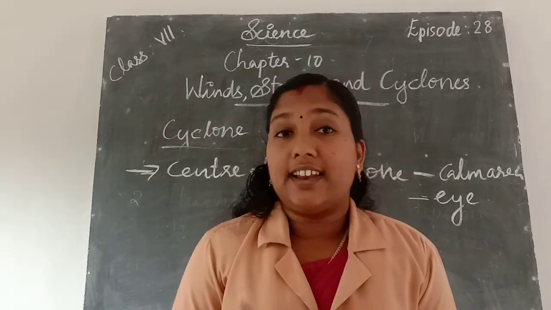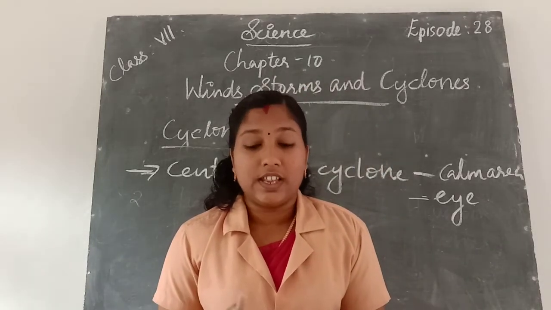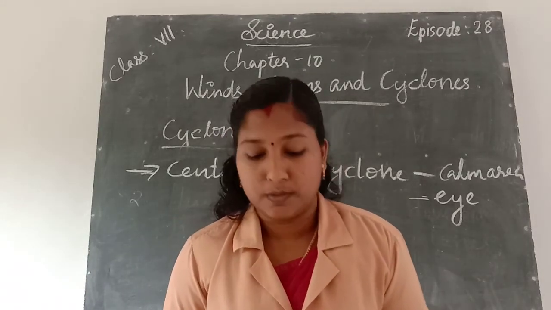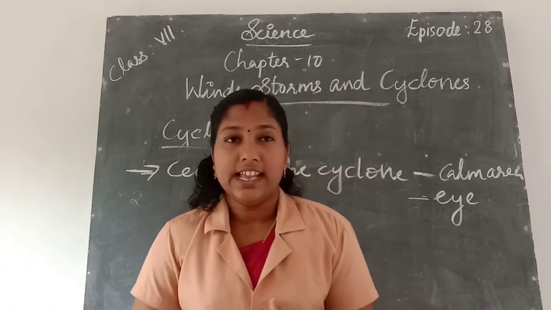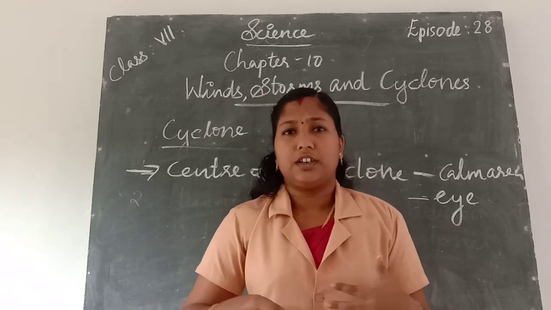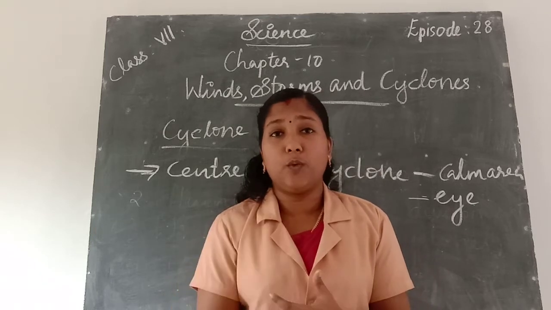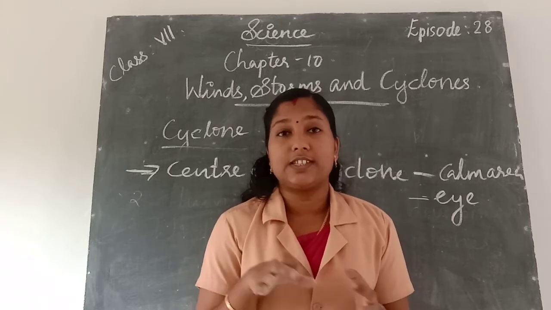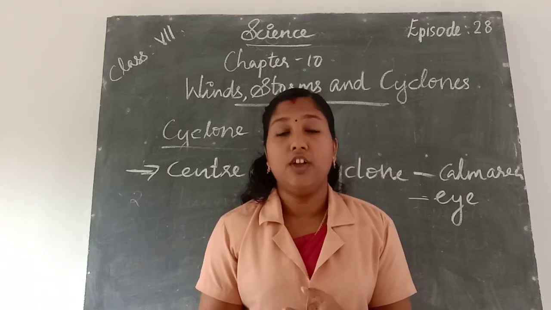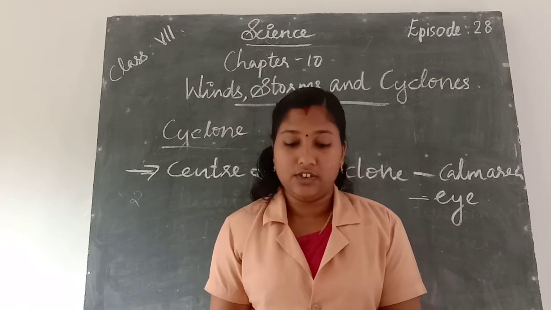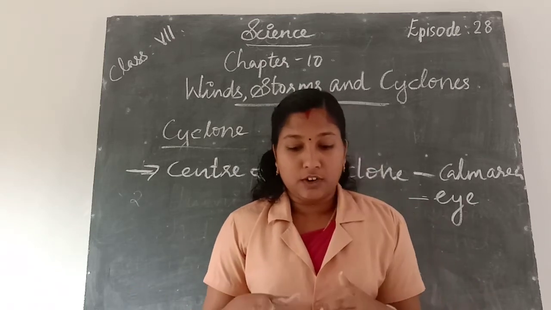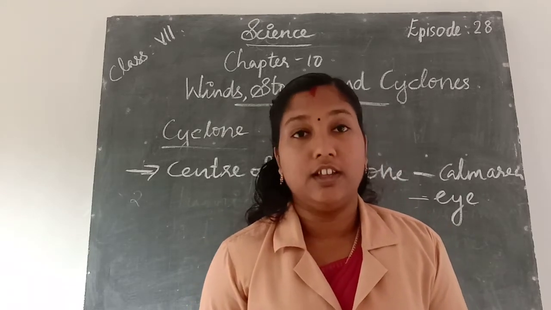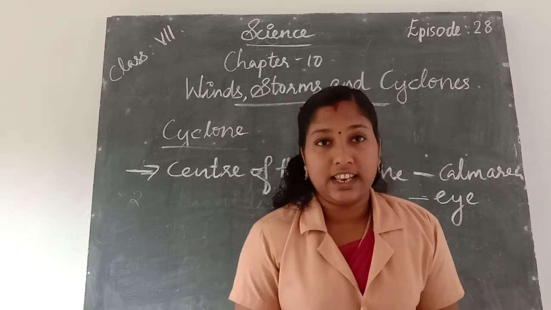A very large cyclone is a violently rotating mass of air in the atmosphere. A large cyclone means high speed wind. Wind is the movement of air, as we learned in the previous class. So a large cyclone means the rotating mass of air present in the atmosphere.